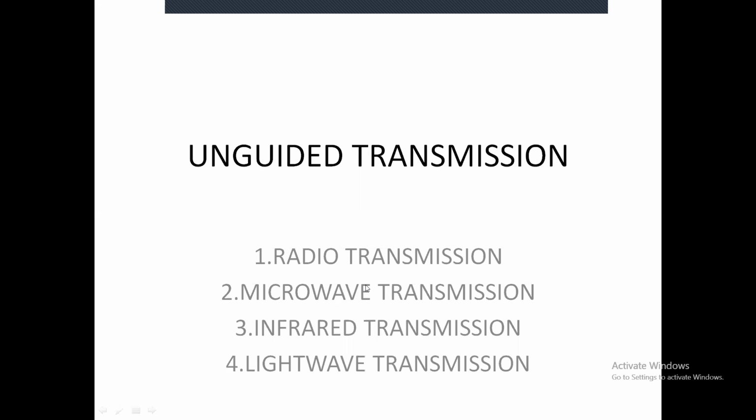Whereas in radio transmission, we don't need any setup to receive the transmission. Also, at lower frequencies microwave is not frequency dependent, whereas radio transmission is frequency dependent.